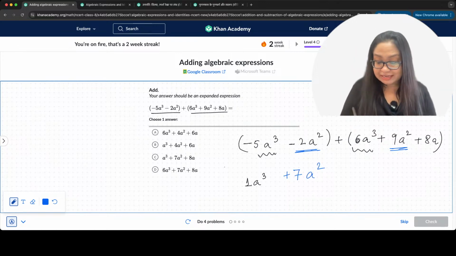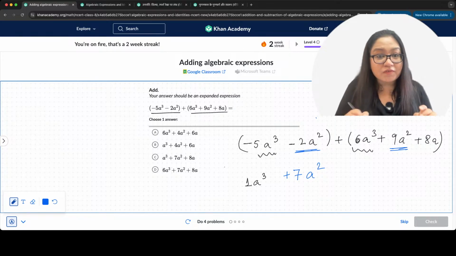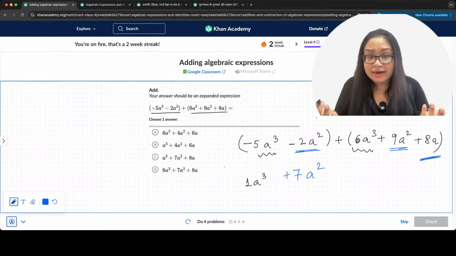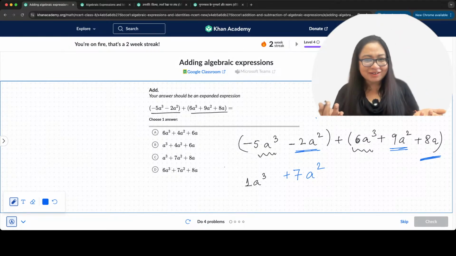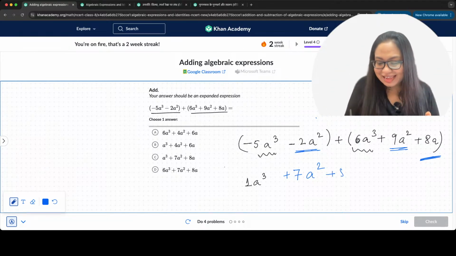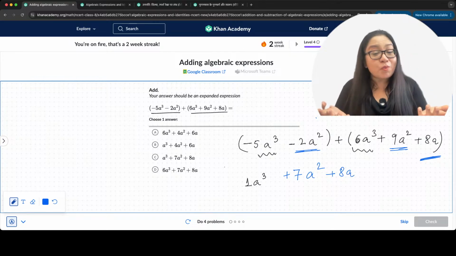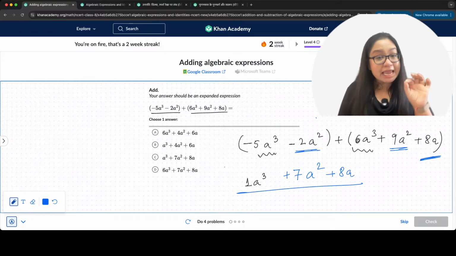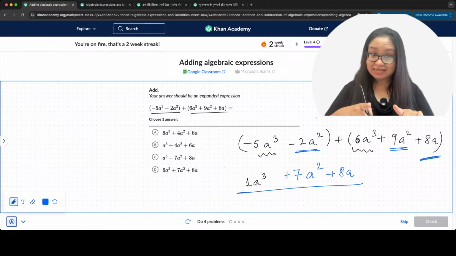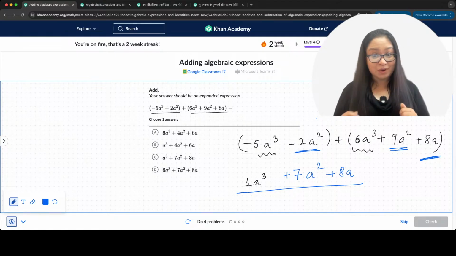What next? Do we have a's term over here? No. But here we have. So we say, all right, 8a is left over. It's standing. We take it. So we have now plus 8a with it. And what do we get? We get a cube plus 7a square plus 8a. Make sense? Yes?